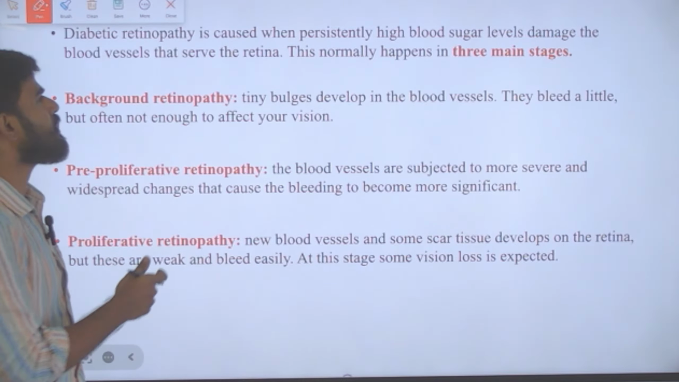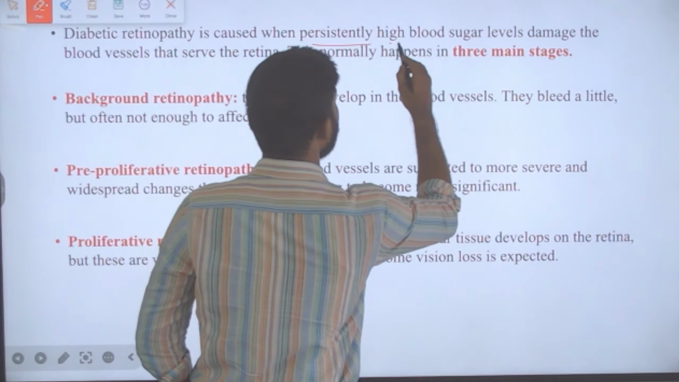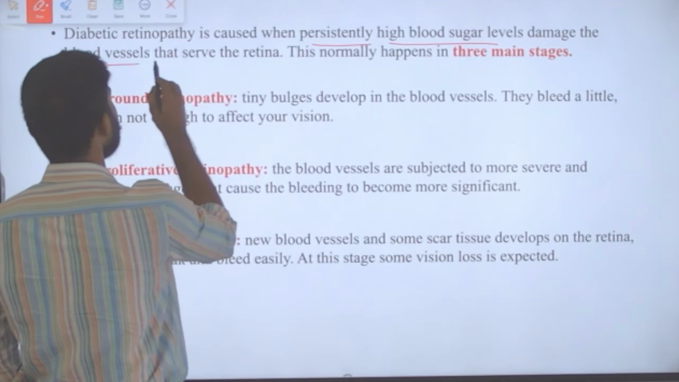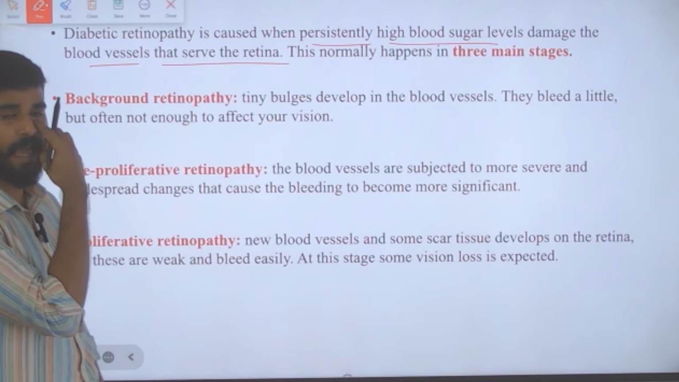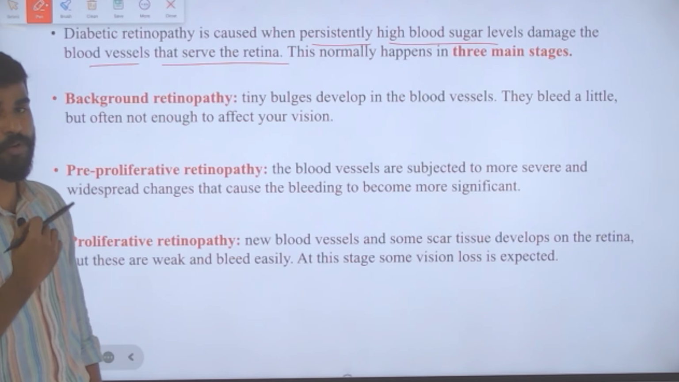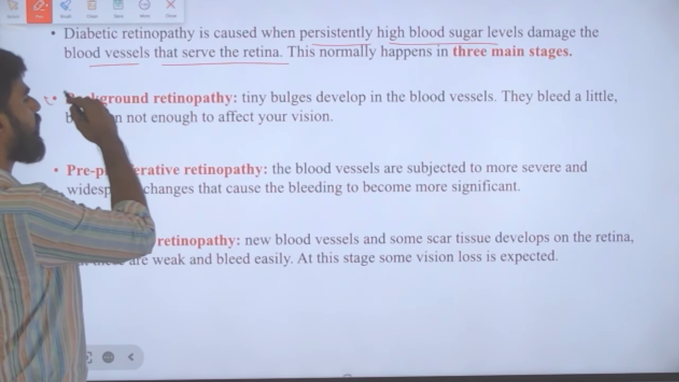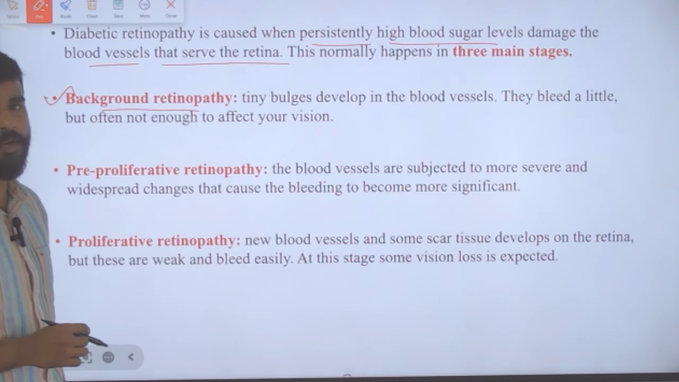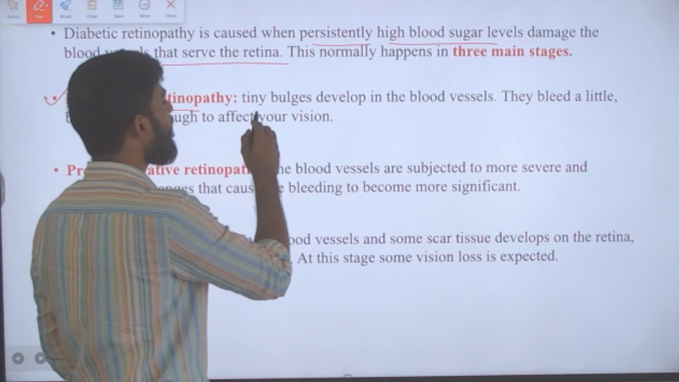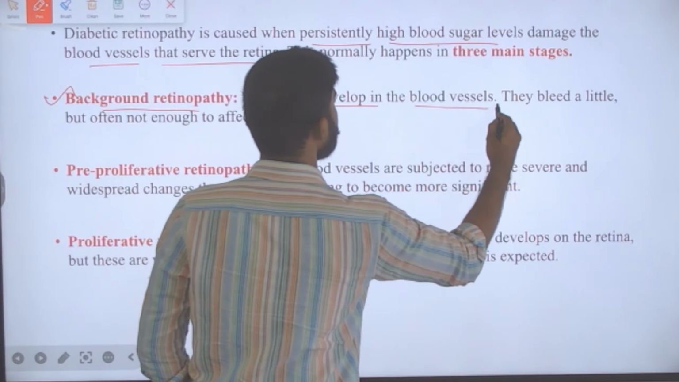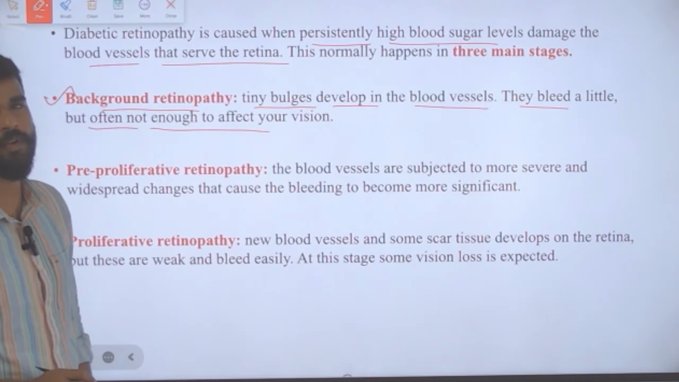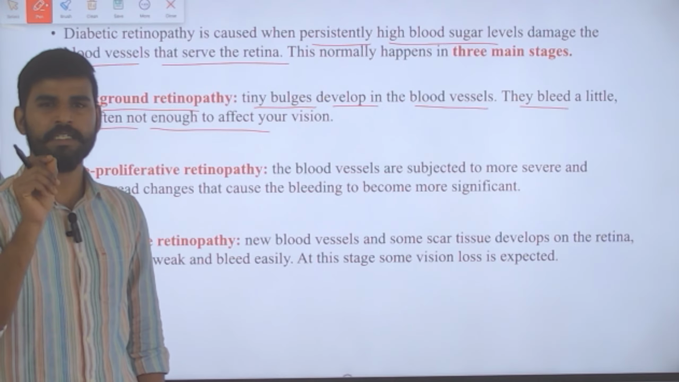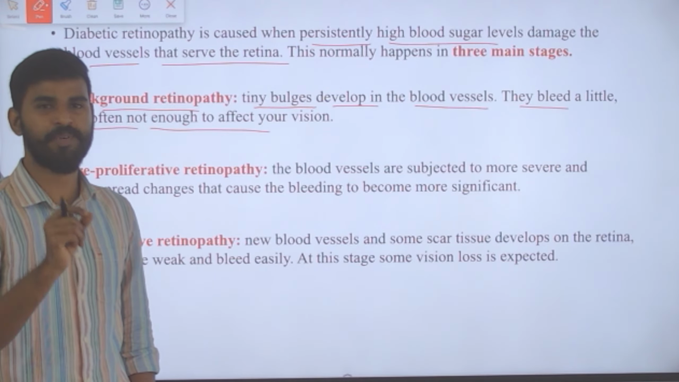This diabetic retinopathy is caused when persistently high blood sugar levels damage the blood vessels that serve the retina. This normally happens in three main stages. What are all the stages? First is background retinopathy. What is background retinopathy? Here, tiny bulges develop in the blood vessels and they bleed a little, but often not enough to affect your vision. So, a slight bleeding from the blood vessels happens here.